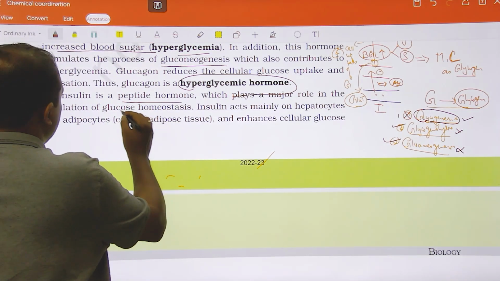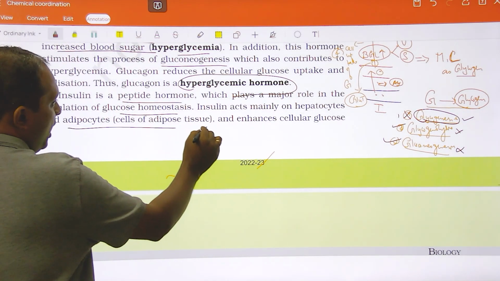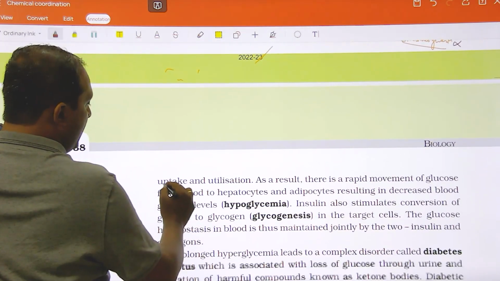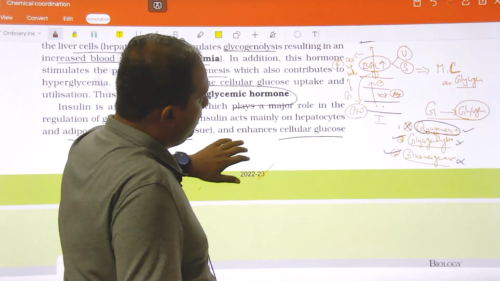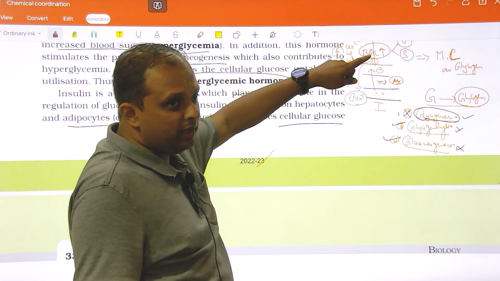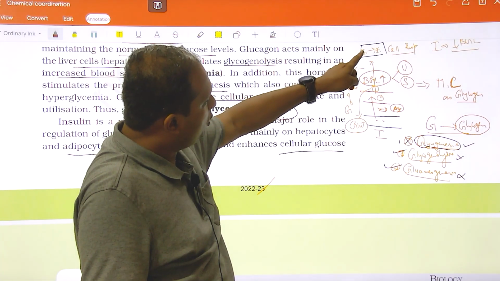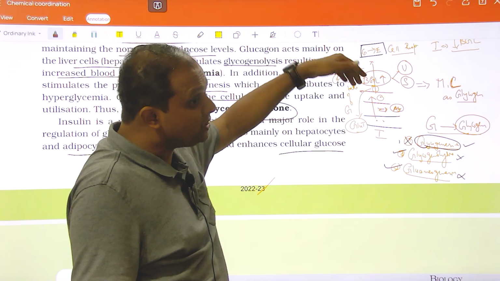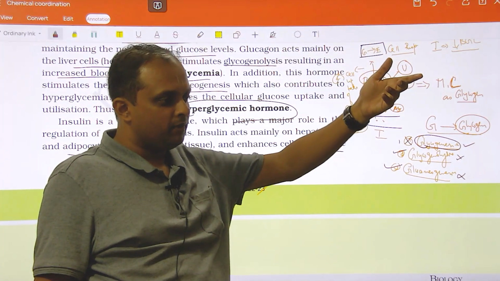Regulation of glucose homeostasis. Insulin mainly acts on hepatocytes and adipocytes and enhances the cellular glucose uptake and utilization. That means, look here, insulin is going to not only increase the uptake of glucose. Uptake alone is not enough, glucose has to be utilized. For utilization, what should glucose immediately undergo? Glycolysis.